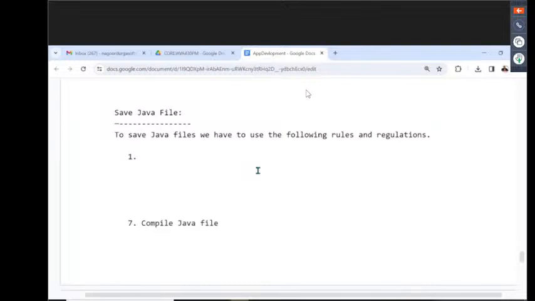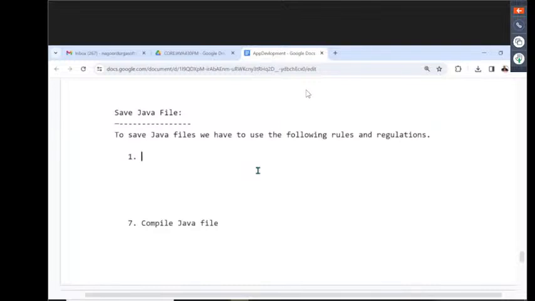For example, if no element is public in the present Java file, then we can save the Java file with any name, maybe abc.java or xyz.java.